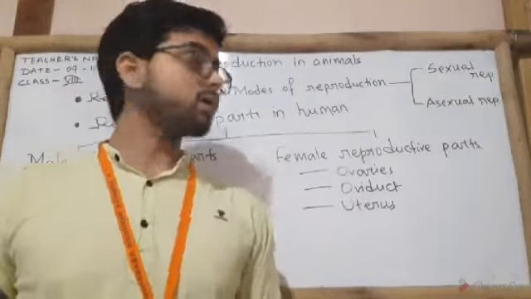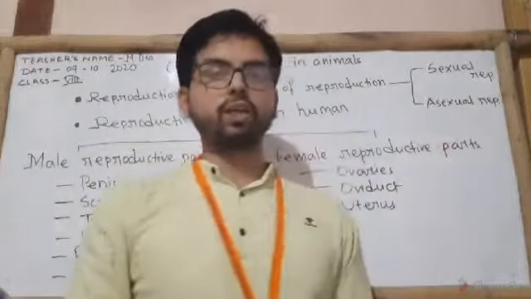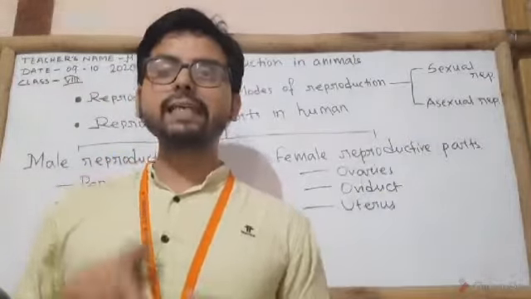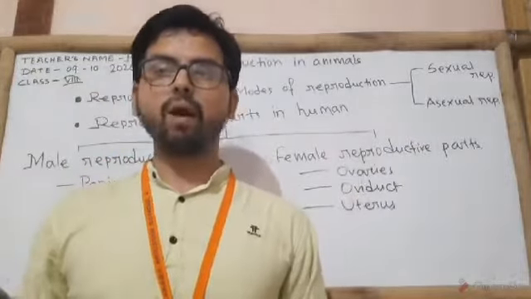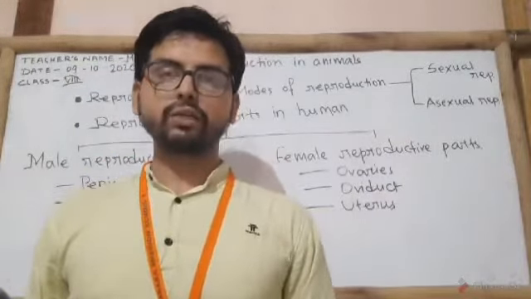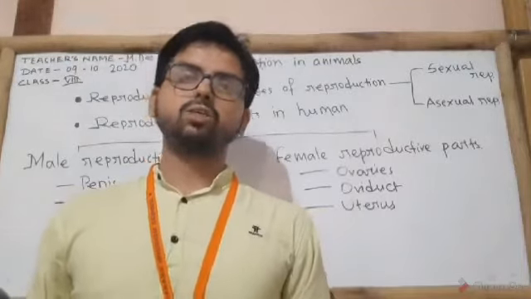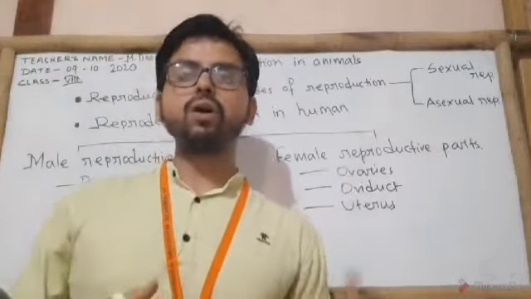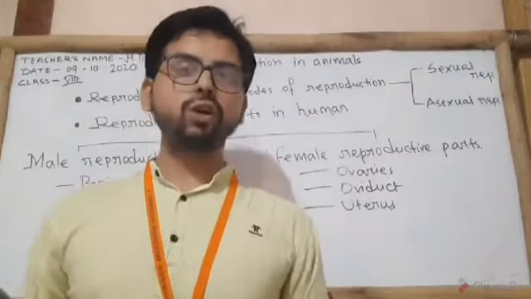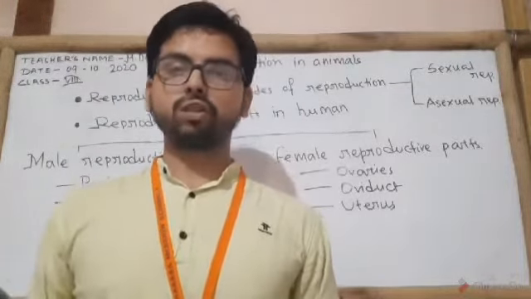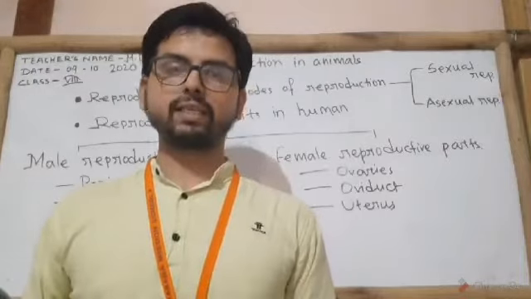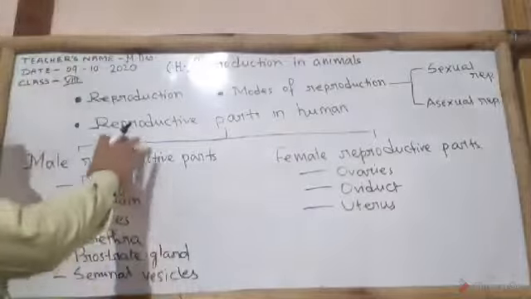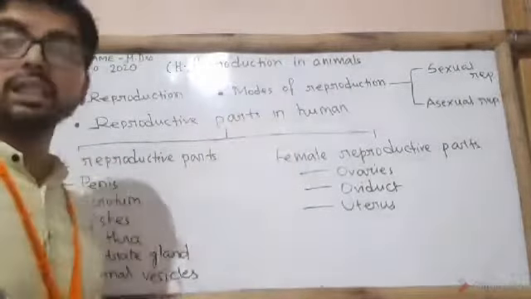Clear? Now, what is asexual reproduction? The type of reproduction in which only a single parent is involved is called asexual reproduction. Clear? In asexual reproduction, sex cells are not produced, so no fusion of gametes takes place for the production of a zygote or offspring. Clear? Now I am going to discuss the reproductive parts in humans.